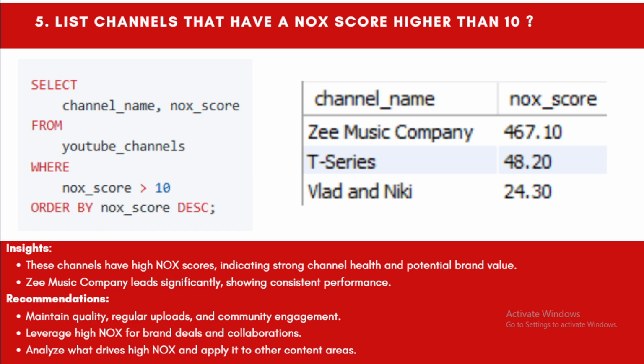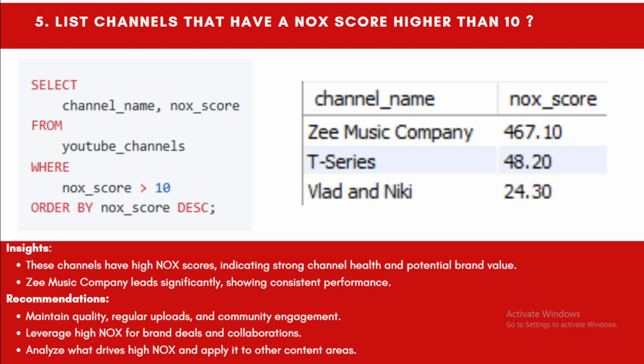So they need to have a good NOx score. These scores show how the channels are performing, and they are provided by the NOx influencer website based on certain factors like average viewers and average engagement per video. These are some parameters through which the NOx scores are derived.